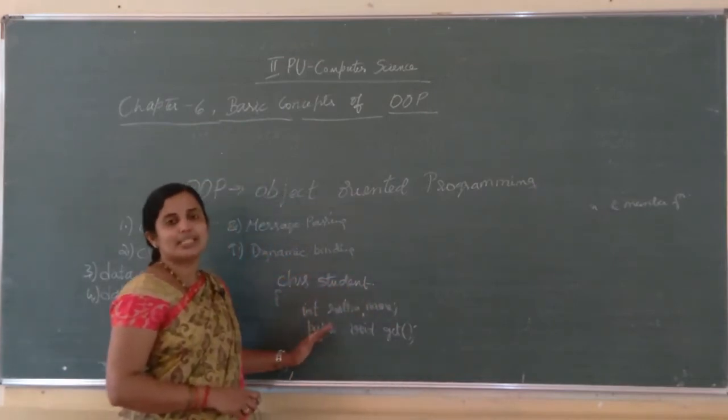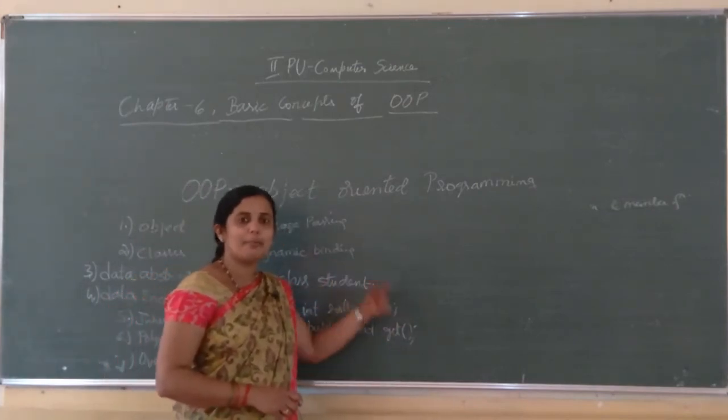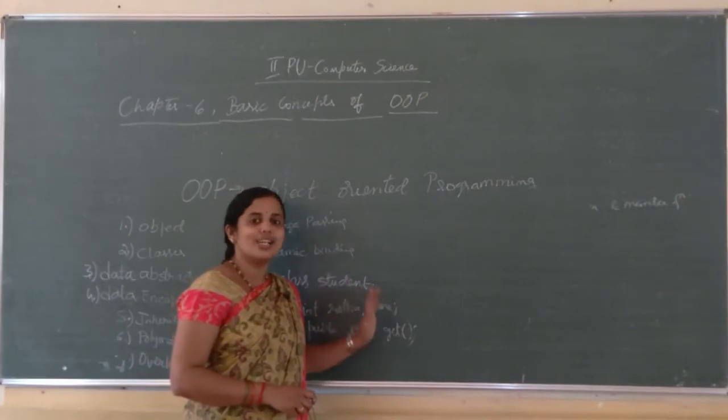Suppose it is a private data member, we have to use an object and we have to use a member function. Through the member functions, we have to access the data members.